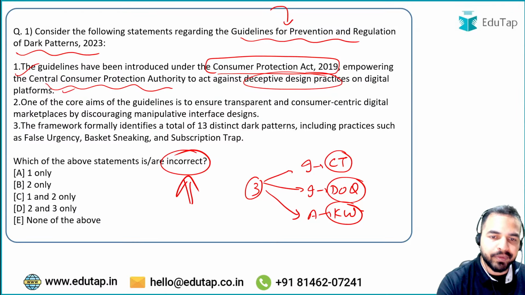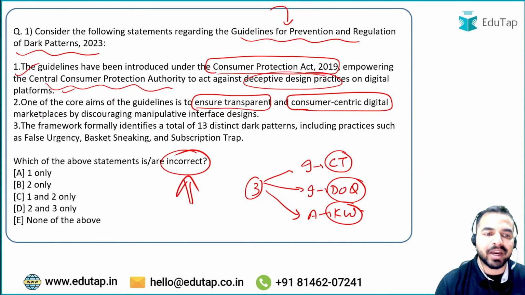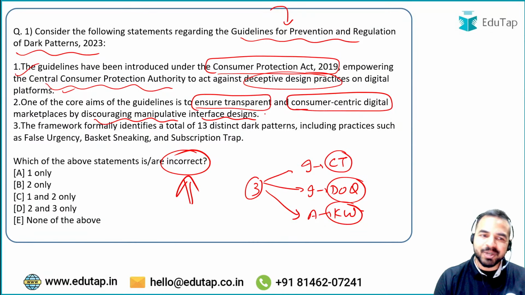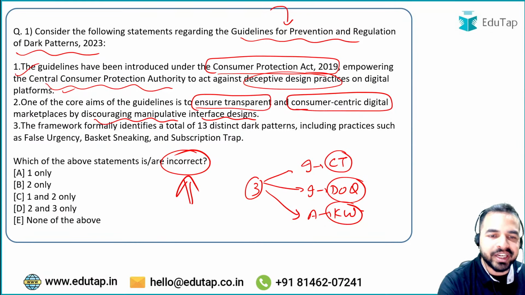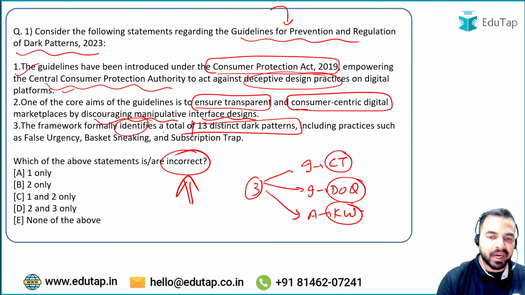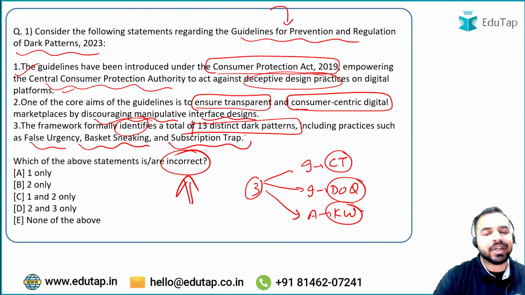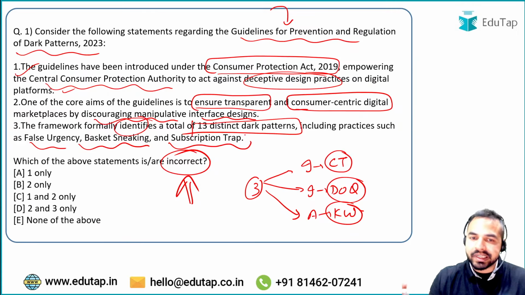One of the core aims of the guideline is to ensure transparent and consumer-centric digital marketplaces, and this will be done by discouraging manipulative interface designs. Absolutely right. The third statement is that the framework formally identifies 13 distinct dark patterns, including practices such as false urgency, basket sneaking, and subscription trap. So these are some of the 13 distinct dark patterns which exist.